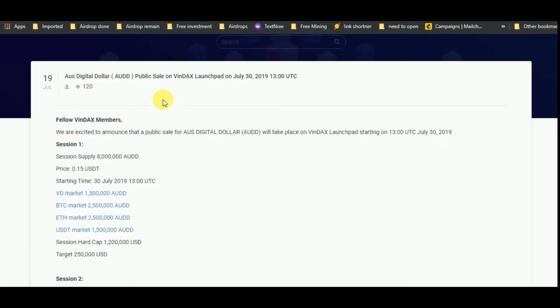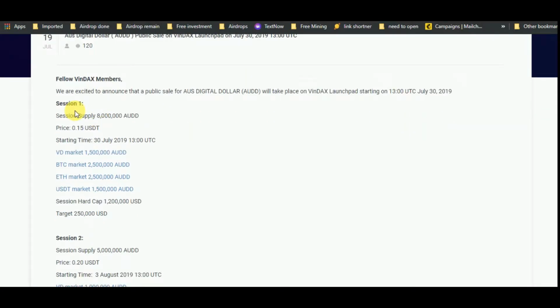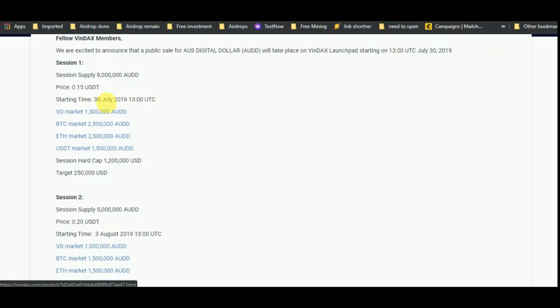Now US Digital has a public sale on Vindax exchange. Launchpad on July 30, 13 UTC. In session 1, its session supply is 80 lakh AUDD and its price is 0.15 USDT. Its starting time is 30 July 13 UTC and its ICO is on BD market, BTC market, ETS market and USDT market. Session hard cap is 12 lakh USD and its target is 2,50,000 USD.